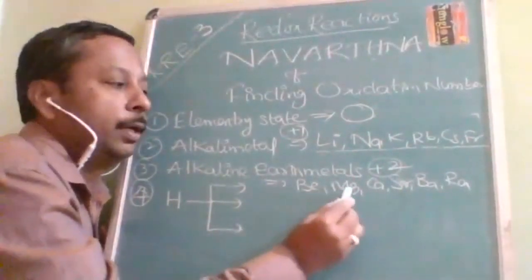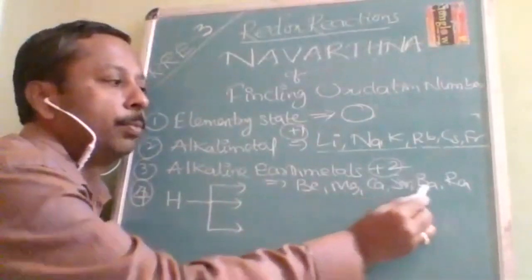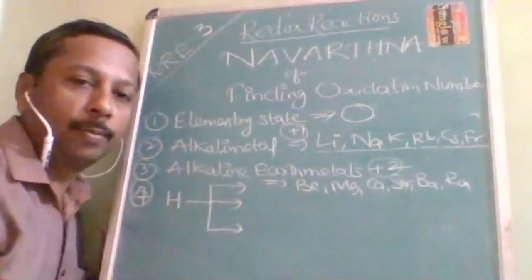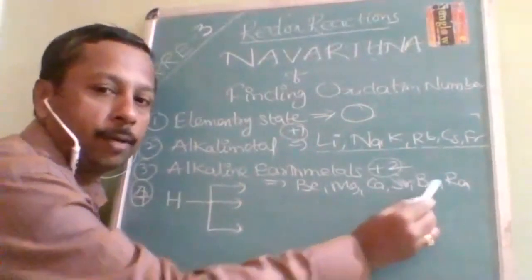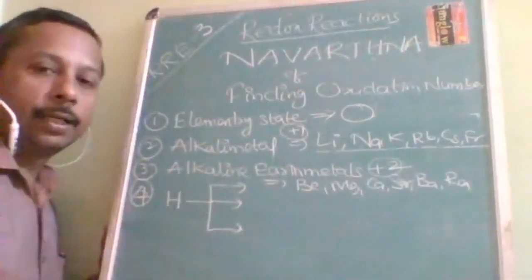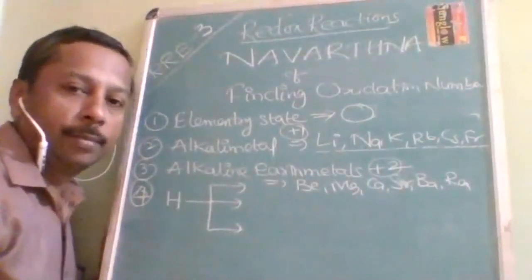Their oxidation number is how much? +2. Beta, Mange, Kar, Santhro, Bap, Raji. Okay, how to remember? Beta, Mange, Kar, Santhro, Bap, Raji. So they are the alkaline earth metals whose oxidation number is how much?